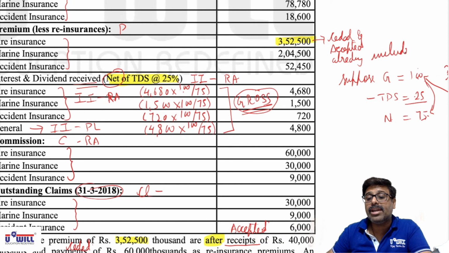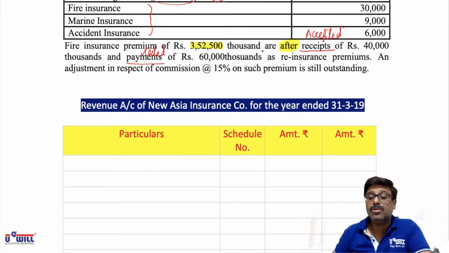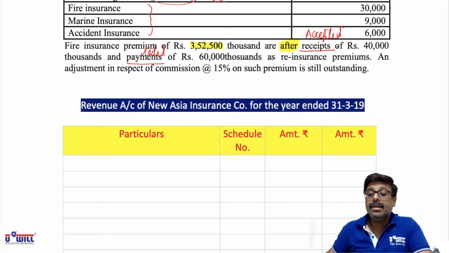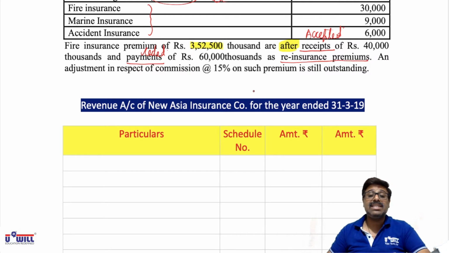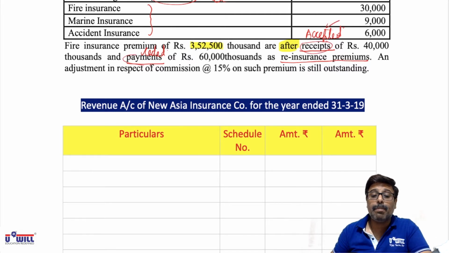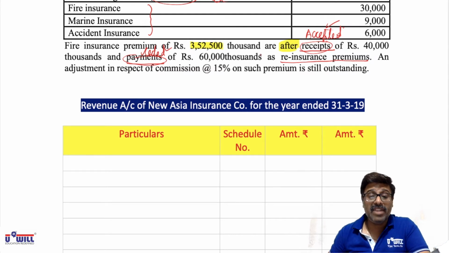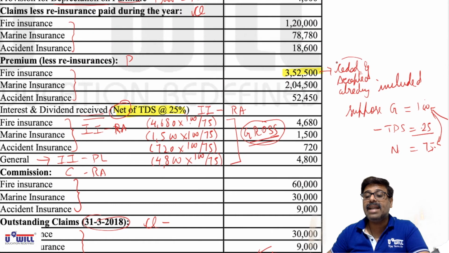Why do we conclude it is already included? Look at this paragraph again. Fire insurance premium 352,500 are after taking into consideration receipt of 40,000 and payment of 60,000 as reinsurance premiums. In case of premium, if you receive any money it is accepted, and if you pay any money it is ceded, as we discussed in the last lecture. However, we don't have to give any effect in insurance premium because this 352,500 is already after taking into consideration these two amounts, so ceded and accepted is already included.